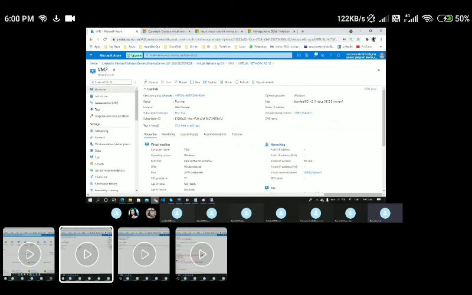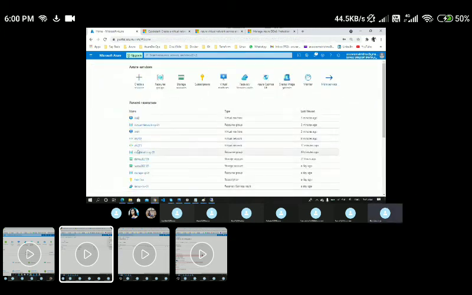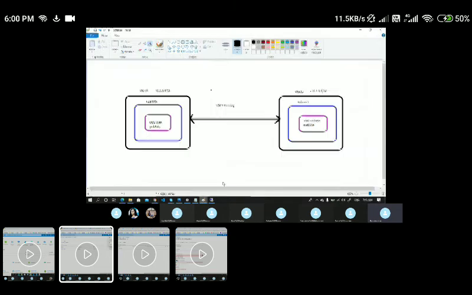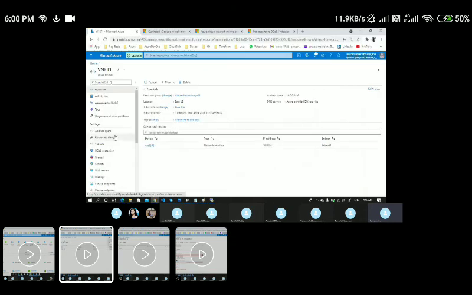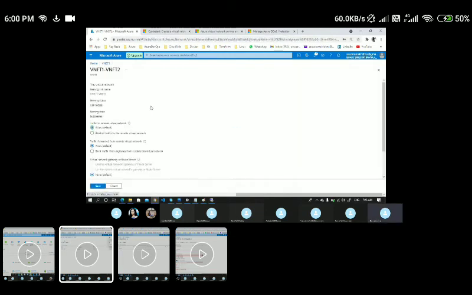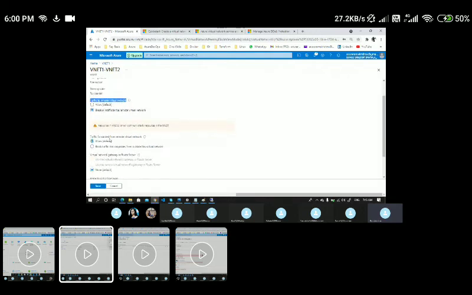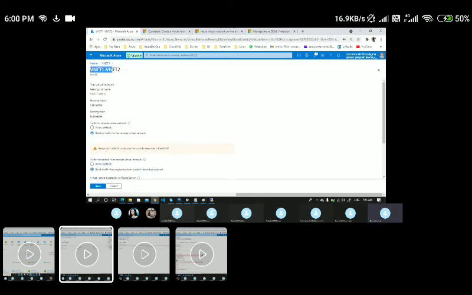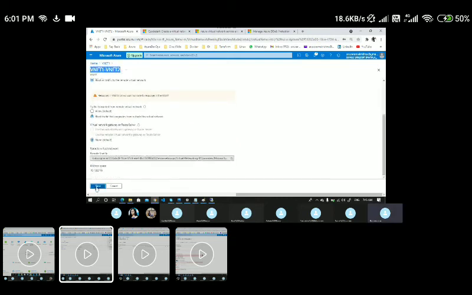I'll go back to the portal, go back to the virtual network, and go to VNet 1. My requirement now is I don't want any communication from VNet 1 to VNet 2. I'll go to the peering connection, and here the VNet 1 to VNet 2 option, this one. Let's click on it. Here you have options. I can simply block it. Traffic to the remote virtual network, I'm blocking it. Traffic forwarded to the remote virtual network, block it. That means I'm blocking the communication from VNet 1 to VNet 2. And let's click on save.